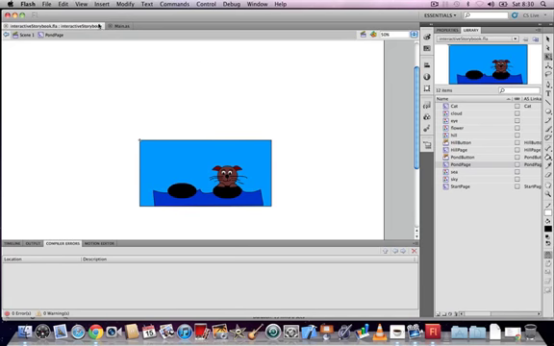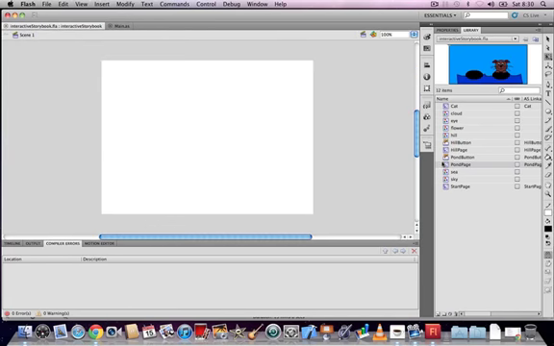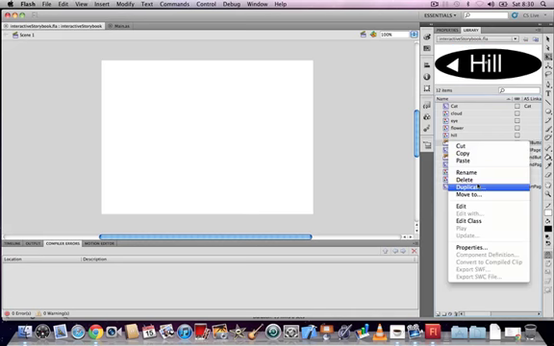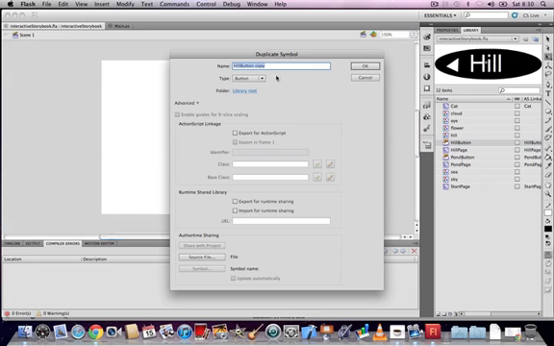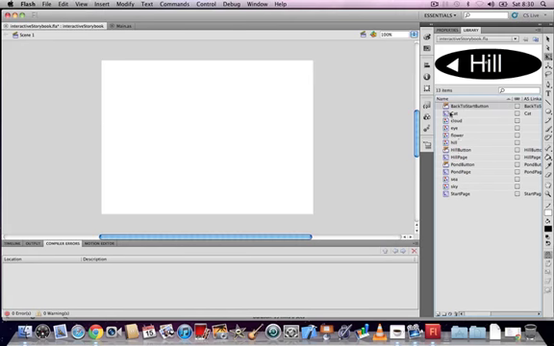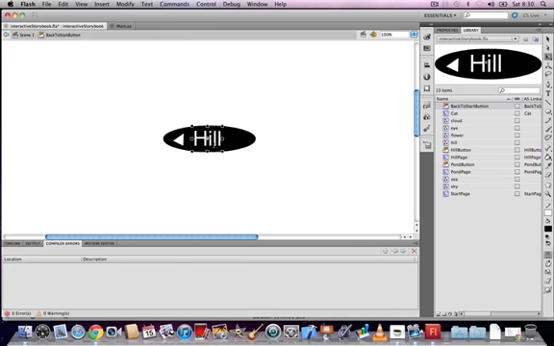It's very important that you name your files and symbols correctly. ActionScript can only work with what you've told it to do. So in the hill page symbol, create a new layer called Buttons and add the back button to the stage inside the hill page symbol. Give it an instance name, backToStartButton with a small b, and then using camel case for the rest of the words.